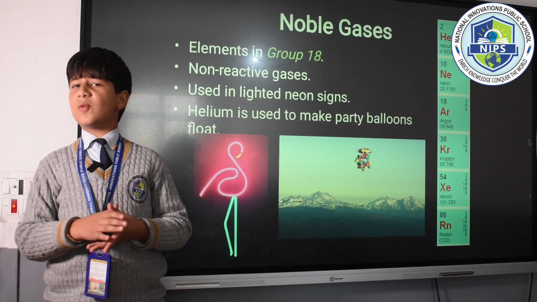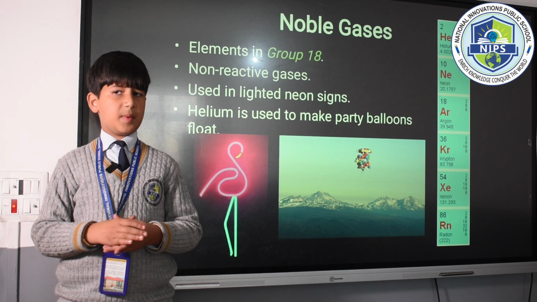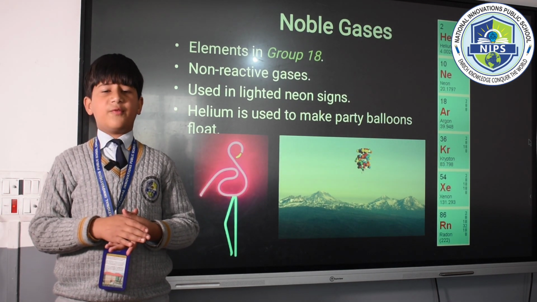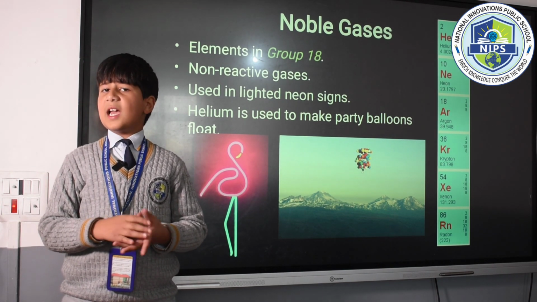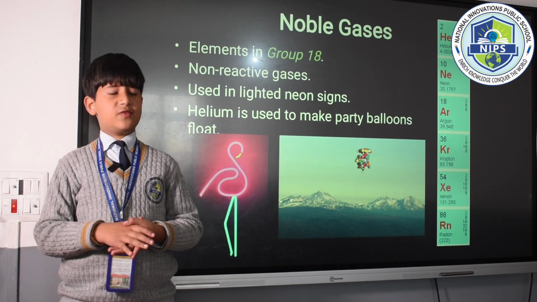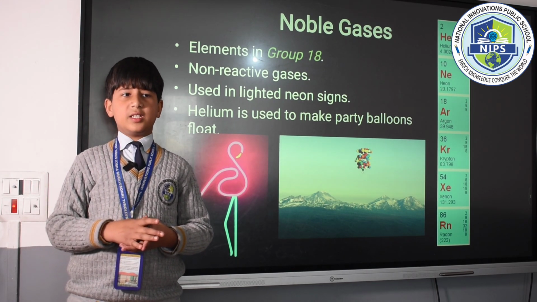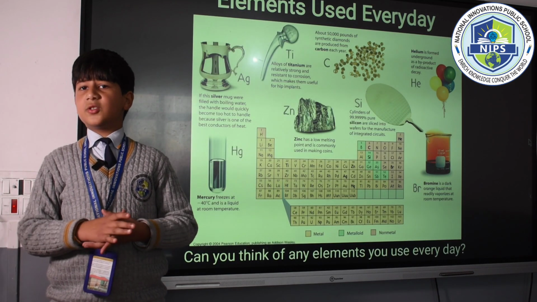These were some physical properties of elements in the periodic table. In my next talk, I will come up with their chemical properties like electron configuration, atomic size, weight, etc. Next slide, please. Now we have elements used in everyday life.